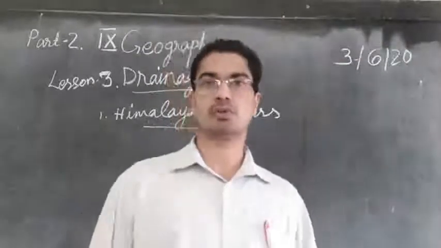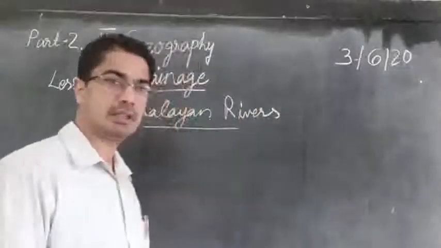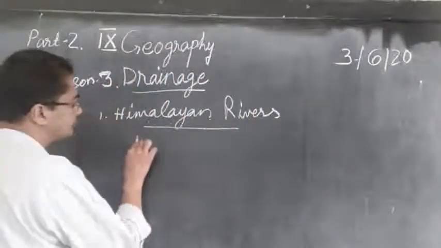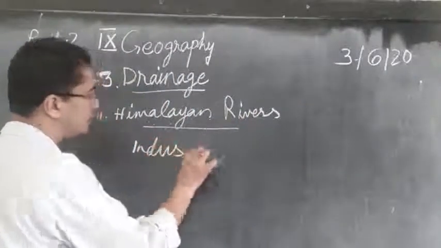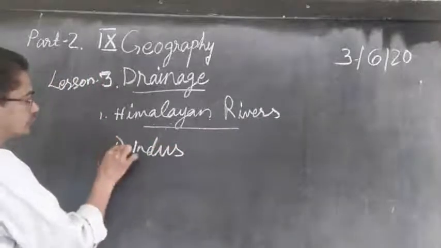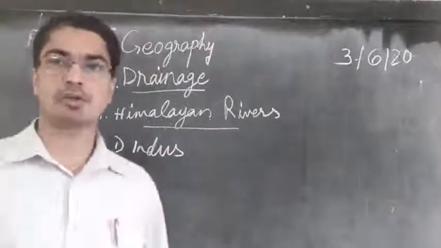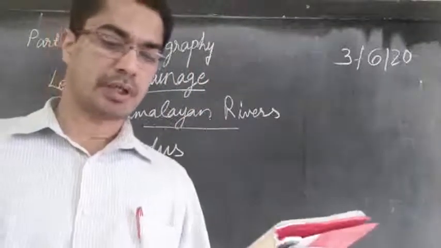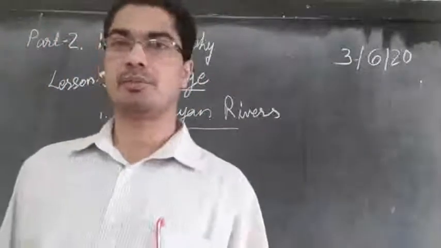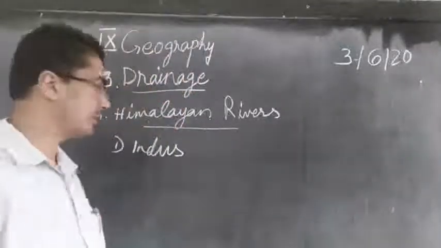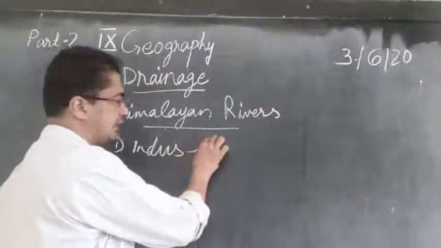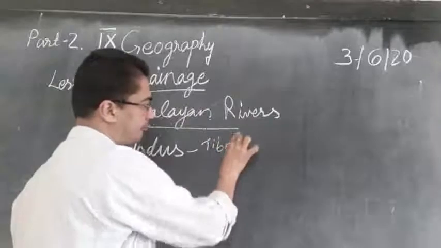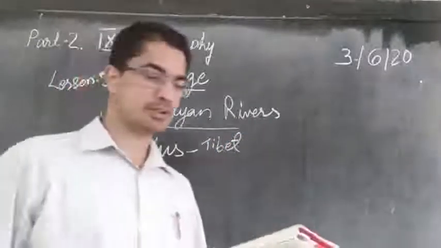Now let us come to the first Himalayan river, that is the Indus. The river Indus rises in Tibet. So where is it starting? It is not starting in India, it is starting in Tibet, closer to China.